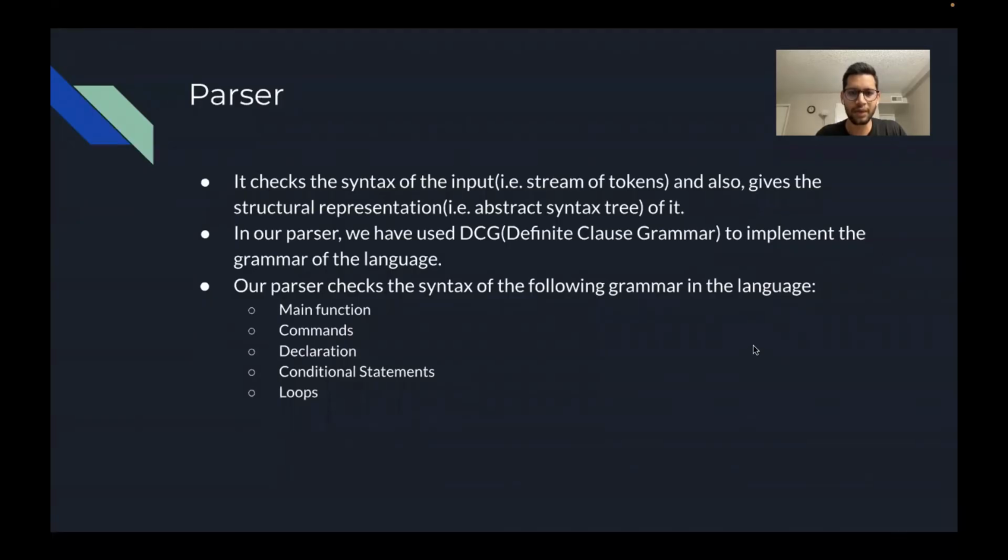Hi, I'm Piyush and I'll be explaining the parsing section for our language. So our parser will basically check for the syntax of the input, and it will take the stream of tokens generated by the lexer and it will give out a parse tree which will then pass to the evaluator.